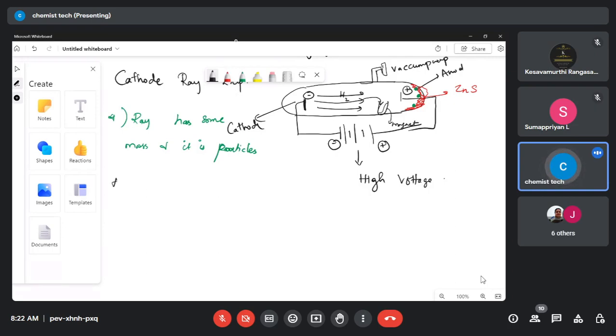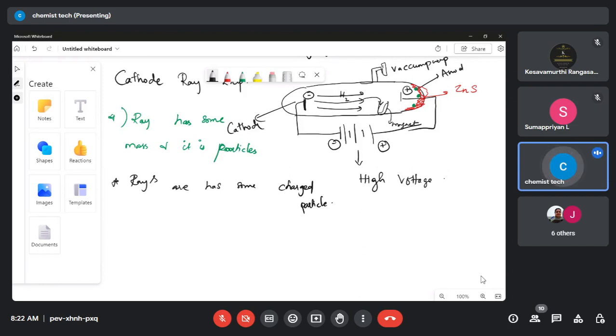From that, what can we say? The rays have charged particles. Are you clear? Because of the charges only, they are attracted towards the magnetic field. As they are attracted towards the magnetic field, the rays do not move in a straight line and will not hit the zinc sulfide screen. So that is our next point: the rays have charged particles. So he proved that they have charged particles, and he proved that they have mass.